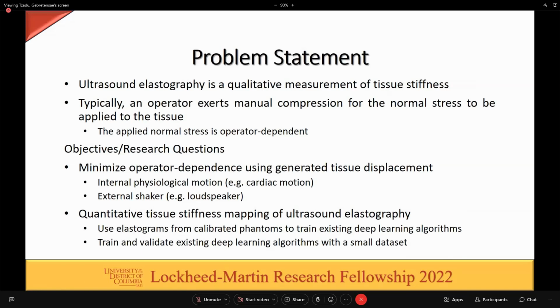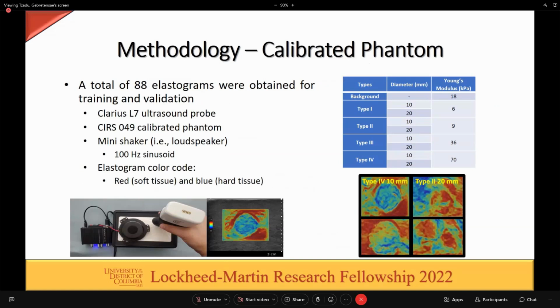Our next objective is the quantitative tissue stiffness mapping of ultrasound elastography. For this, we use elastograms from a calibrated phantom to train existing deep learning algorithms. We then train and validate existing deep learning algorithms with a small data set. For our methodology of the calibrated phantom, a total of 80 elastograms are obtained for training and validation. The Clarius L7 ultrasound probe was used on the CIRS 049 calibrated phantom. A mini shaker was used to generate tissue displacement at 100 hertz sinusoid.